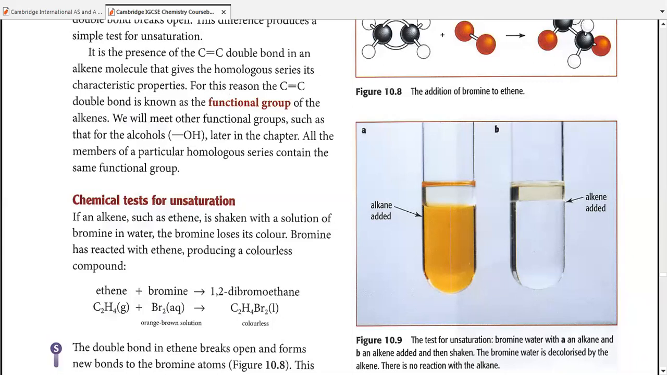For example, if I put ethane and ethene in front of you, you won't be able to differentiate between both. Both are gases, both are colorless, both are odorless, both are organic, and both react in the same way. So you need a test in order to differentiate between both. And it's not just about ethane or ethene. Propane and propene, butane and butene will behave in the same way.